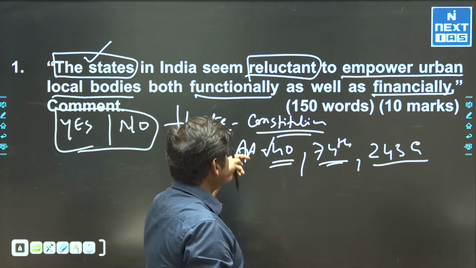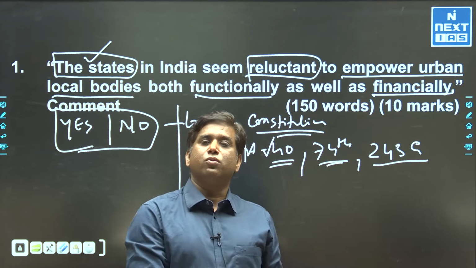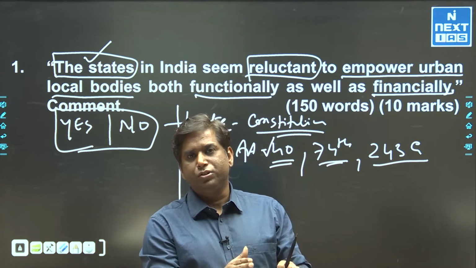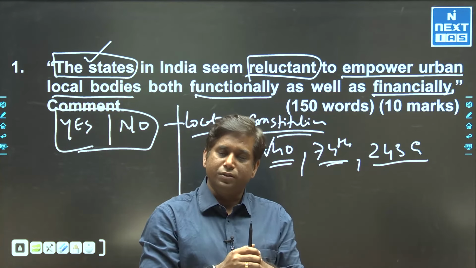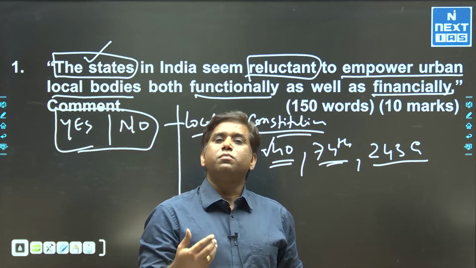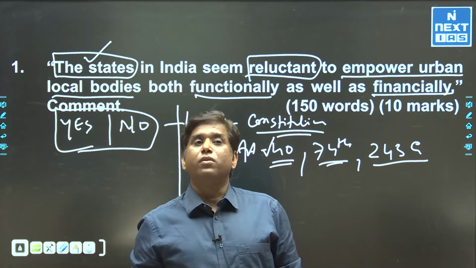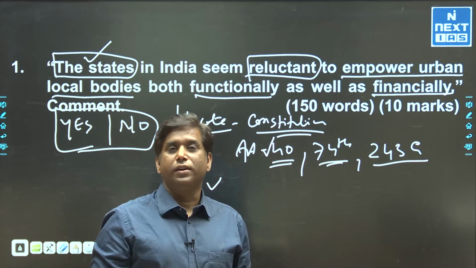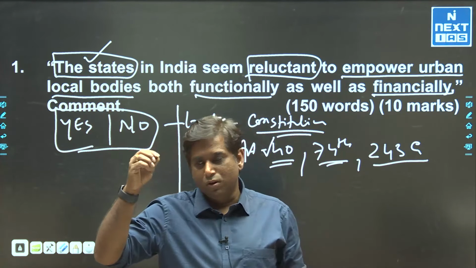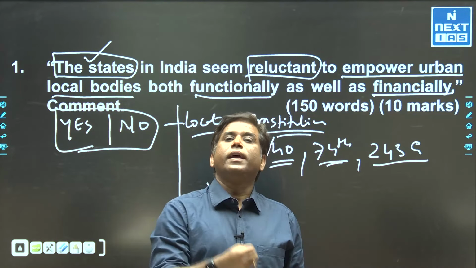Now the other part was financial. As per the 74th constitutional amendment law, there are clear provisions that the state legislature must make such laws which can empower these local bodies financially, and in order to do so, they can allow these local bodies to impose certain taxes and other ways of tax collection.